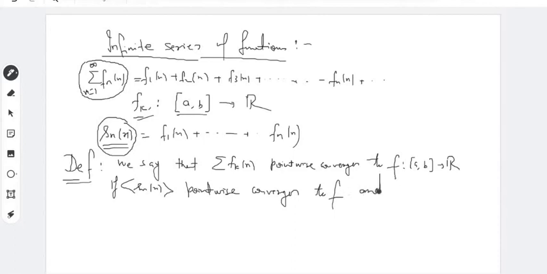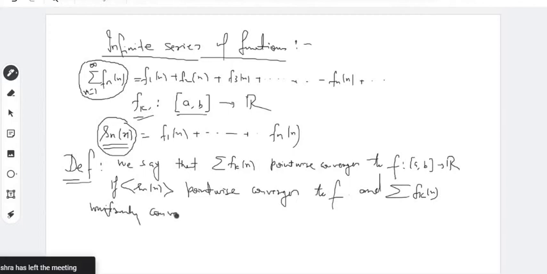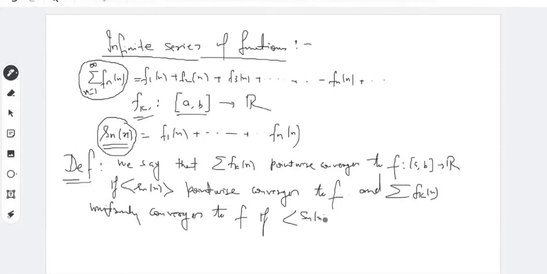And this infinite series of fk(x) uniformly converges to the function f if the sequence of partial sums Sn(x) uniformly converges to f.